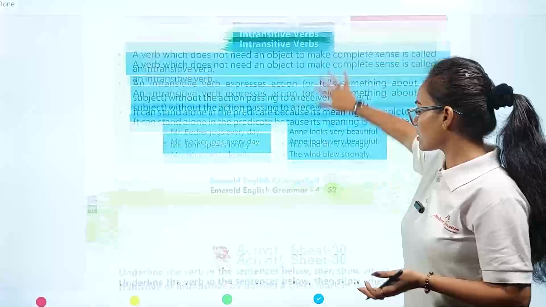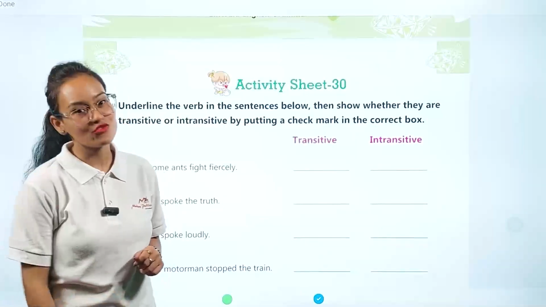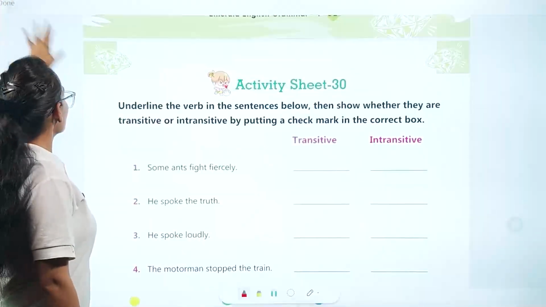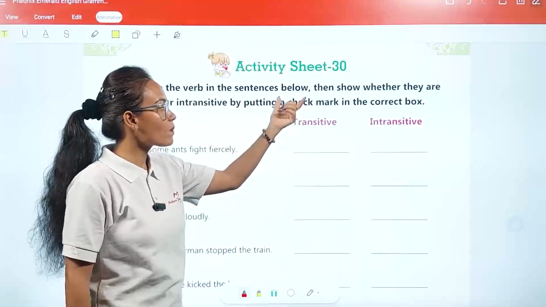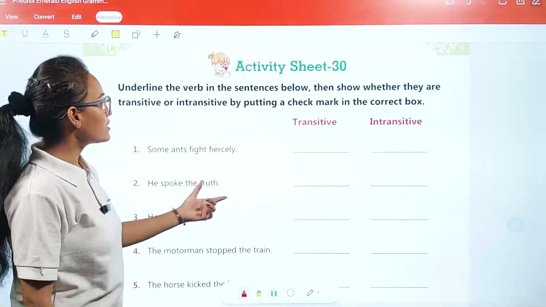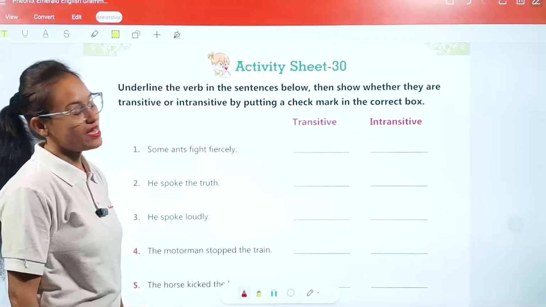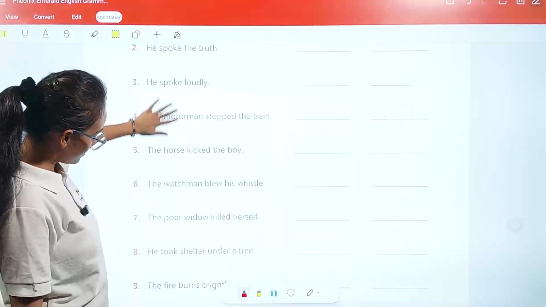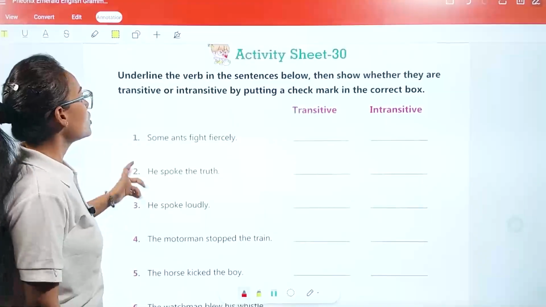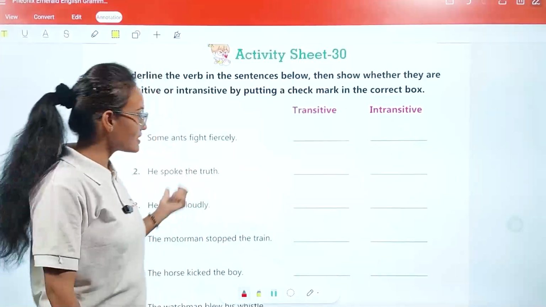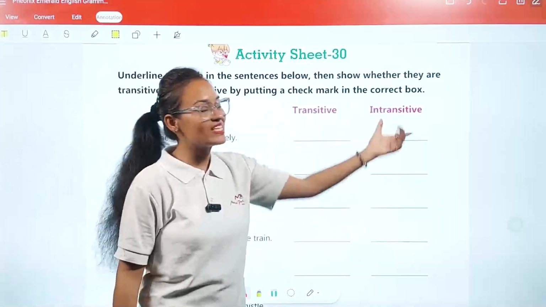Now come with me and let's see activity sheet number 30, which is based on transitive and intransitive types of verb. Here, underline the verb in the sentences below, then show whether they are transitive or intransitive by putting a check mark in the correct ones. You can see a total of 10 sentences written here. You are going to underline the verb present in the sentence. Then you are going to put a tick mark in the box of transitive or intransitive.